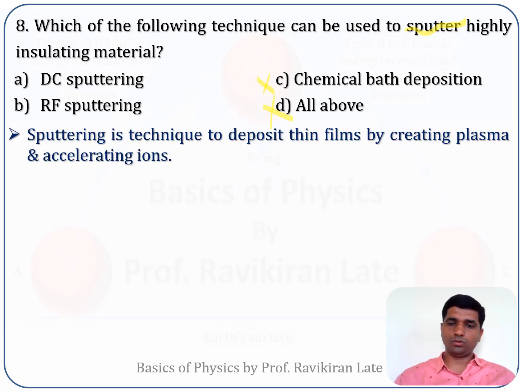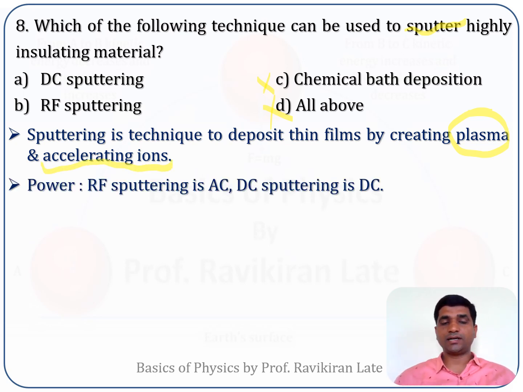Now we will look into what sputtering is. Sputtering is a technique to deposit thin films by creating plasma. The plasma is created with the help of an electric field, and ions will be accelerated.